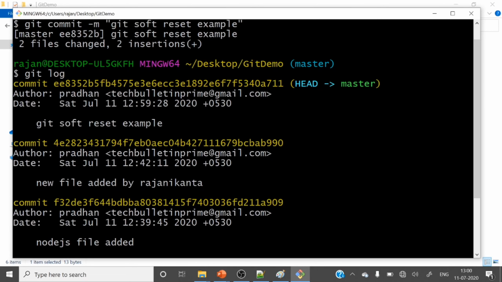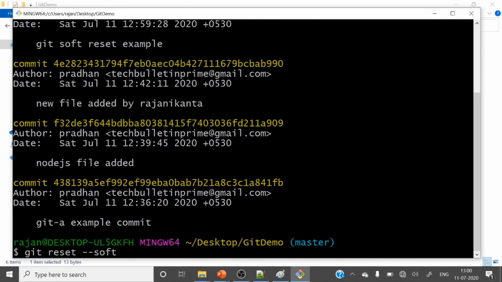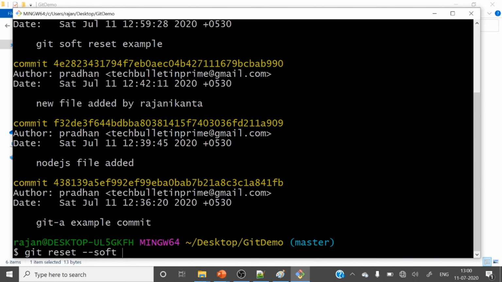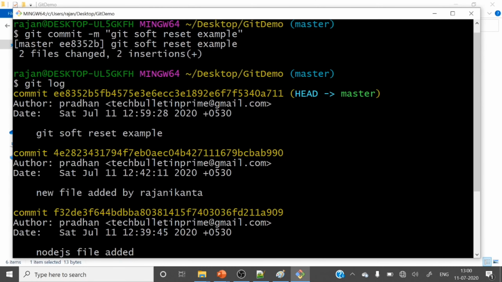This is HEAD, right? Your HEAD is now pointing to the master branch with this commit. So git reset HEAD, then this symbol, then 1. This indicates the last commit.